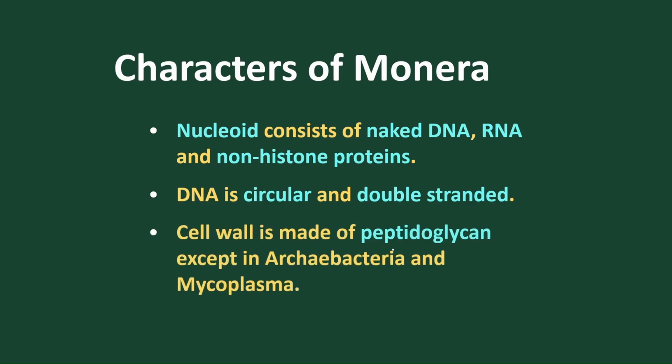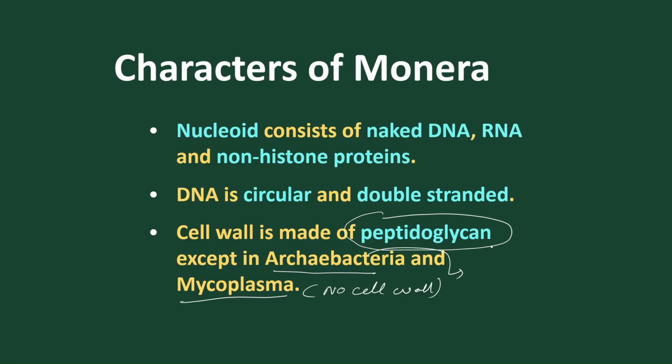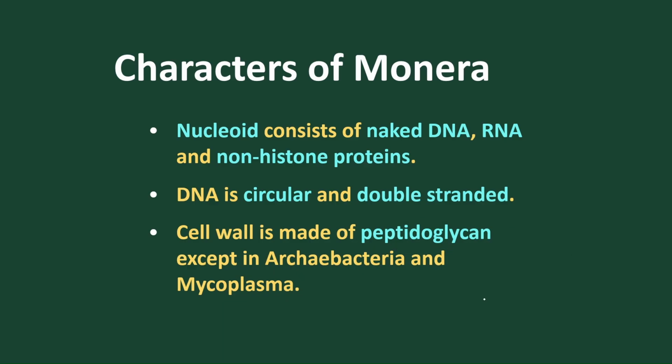But when we talk about bacteria, archaebacteria and mycoplasma don't have a cell wall. Archaebacteria contain a cell wall in a modified form so that they can survive in harsh and primitive conditions. But mostly bacteria contain in the cell wall a chemical called peptidoglycan, sometimes called murein. We'll study details in the cell chapter. Whereas archaebacteria don't have murein, they have branched lipid chains. We'll discuss later in our cell chapter.